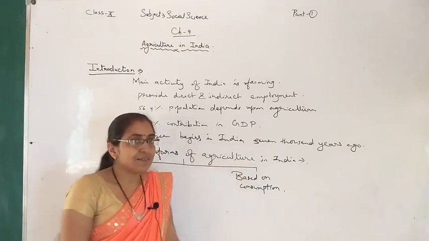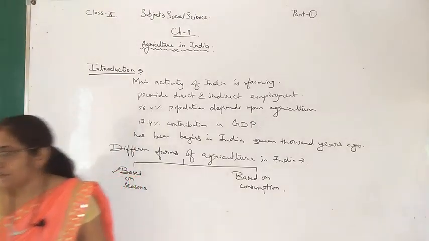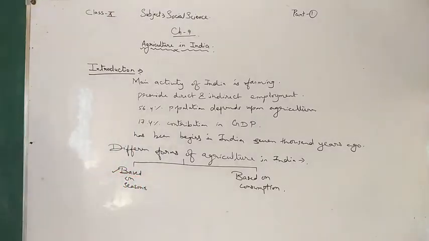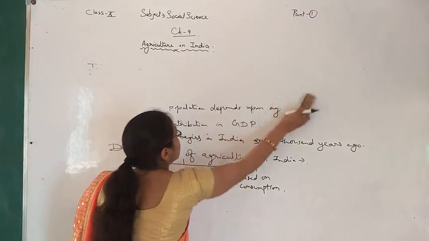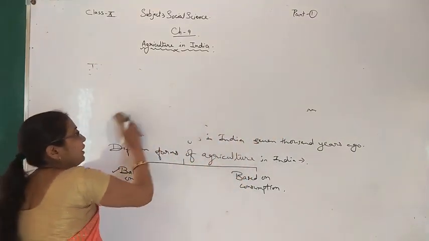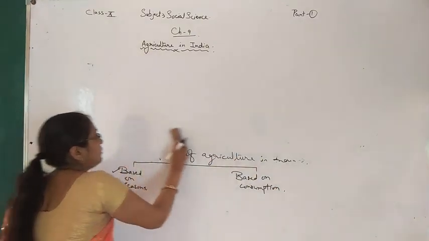So first we will start with based on seasons. There are mainly 3 seasons, and according to these 3 seasons, the crops are divided into 3 types. So let's start.